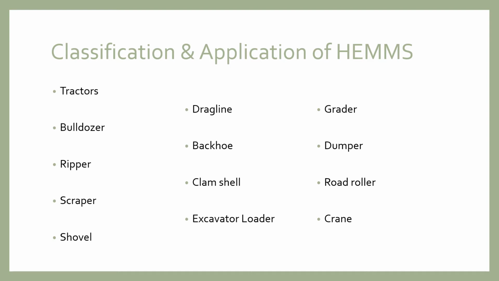Now coming to the various types of heavy earth moving machines and their applications.